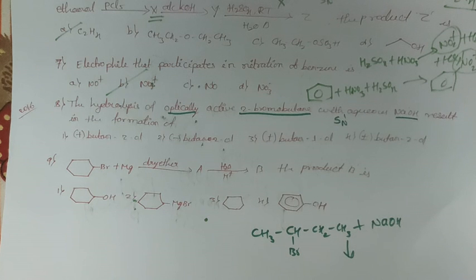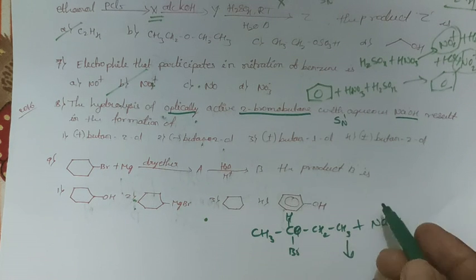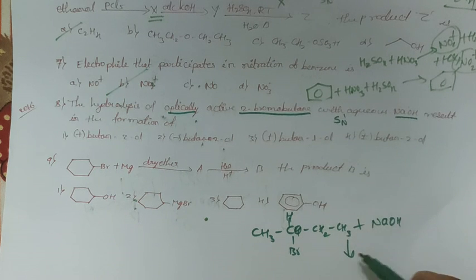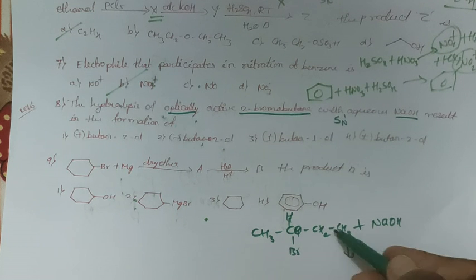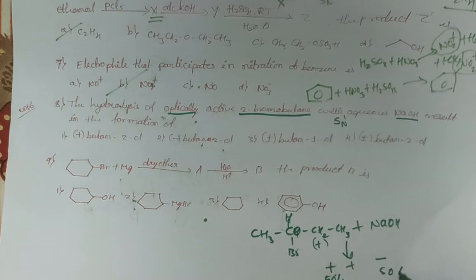That is very important. Optically active means this carbon here is a chiral carbon, therefore it is optically active. This undergoes reaction with NaOH. Either it is involved in SN1 or SN2, that is very important. Here this is secondary. Secondary means it is involved very fast in an SN1 reaction. Therefore, if it is optically active, it gives rise to a racemic mixture, 50% plus product and 50% minus product.